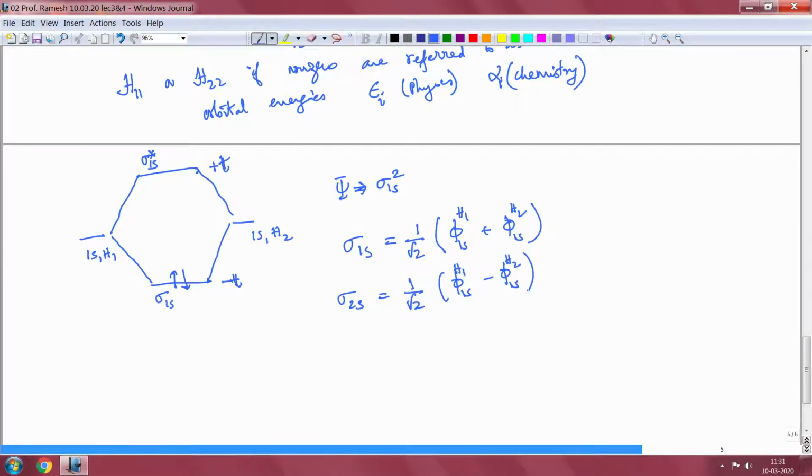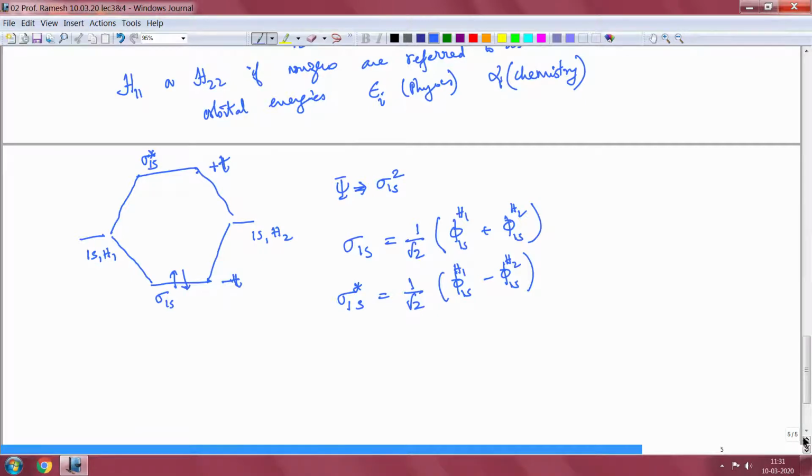I have to correct it, because it is sigma star 1s, the anti-bonding molecular orbital that chemists talk about, and sigma 1s is the bonding molecular orbital.